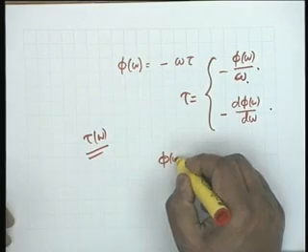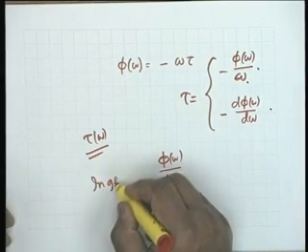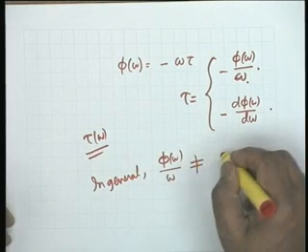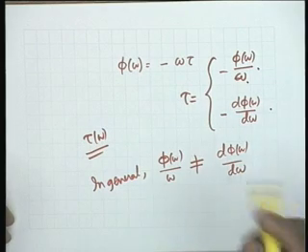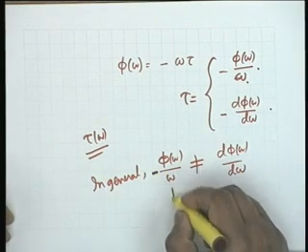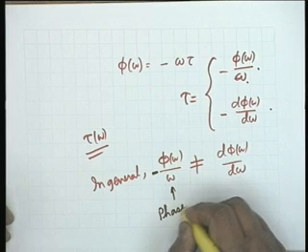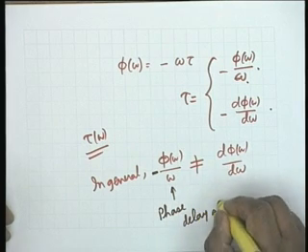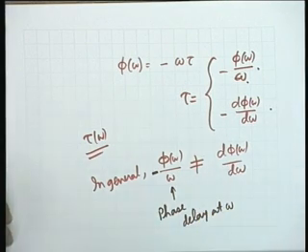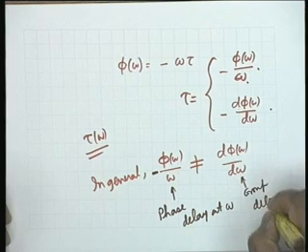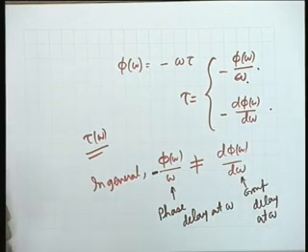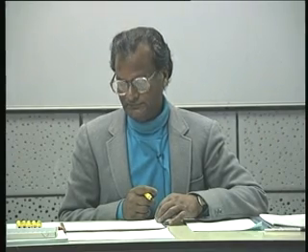In general, phi omega by omega is not equal to d phi omega by d omega, and in general this quantity with a negative sign is called the phase delay at the frequency omega, and this is called the group delay at the frequency omega. You shall encounter these two terms once again in electromagnetic theory, EM theory.